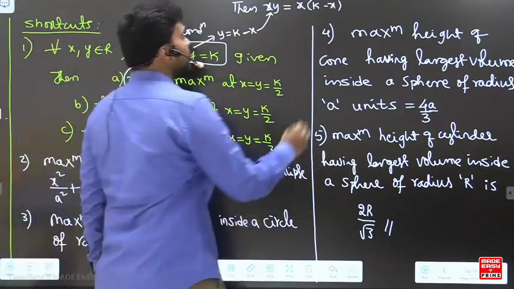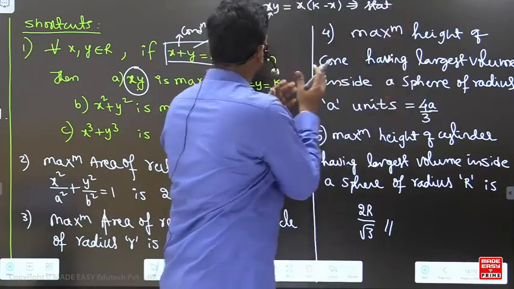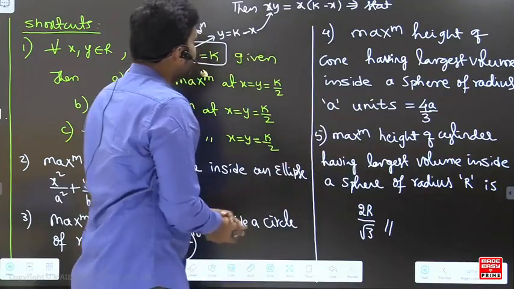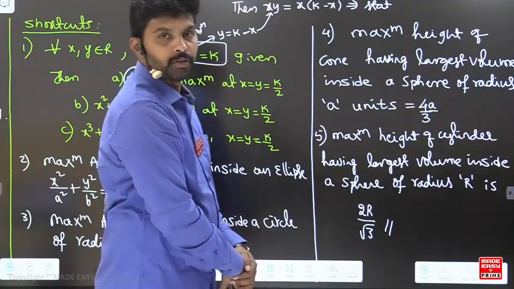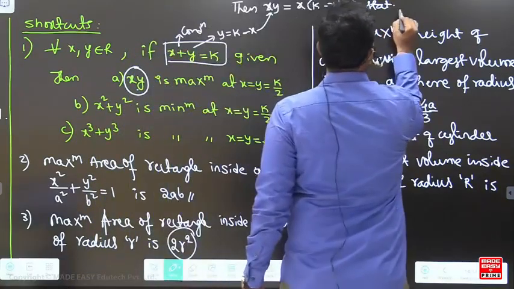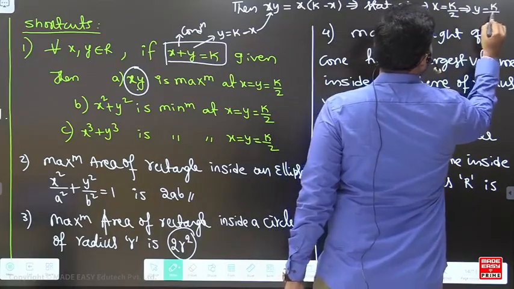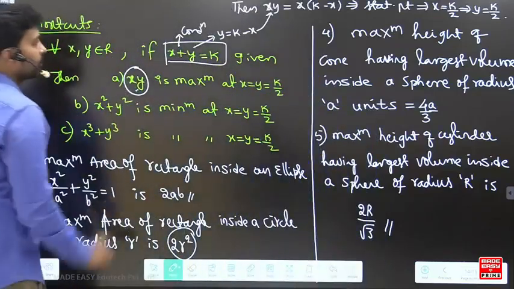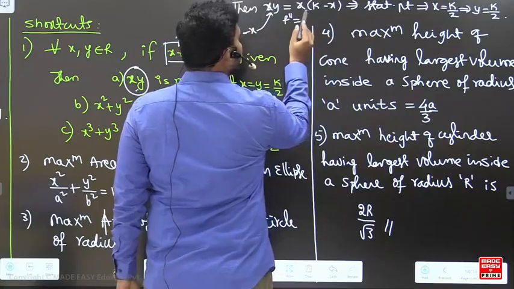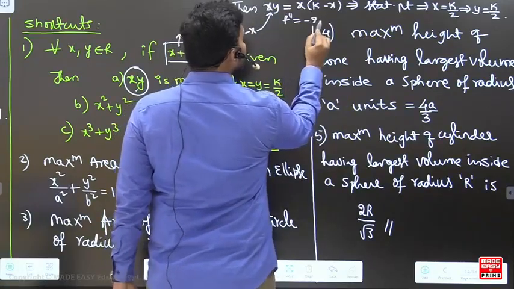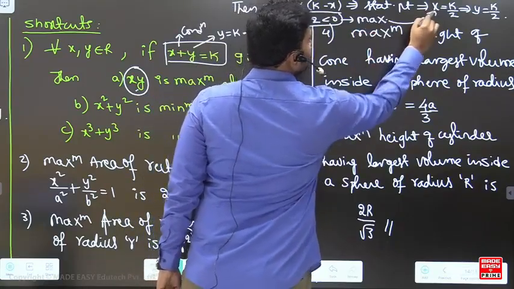So the stationary points are given by the differentiation of kx minus x square, which is k minus 2x. So x is equal to k by 2. The stationary point gives x is equal to k by 2, which implies y is equal to k by 2. And the second derivative is minus 2, which is less than 0, meaning it is maximum at this stationary point.